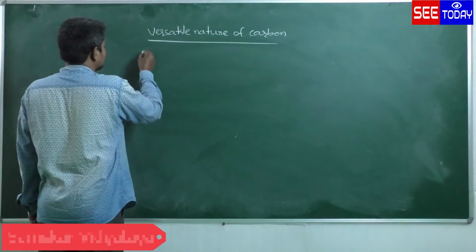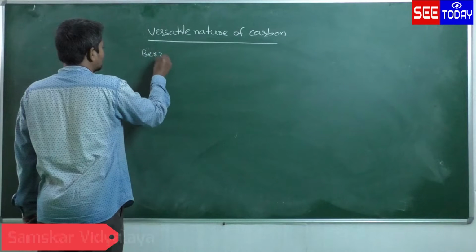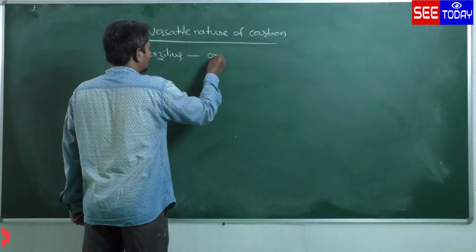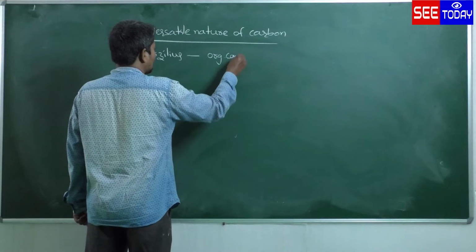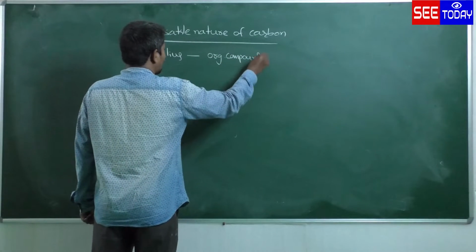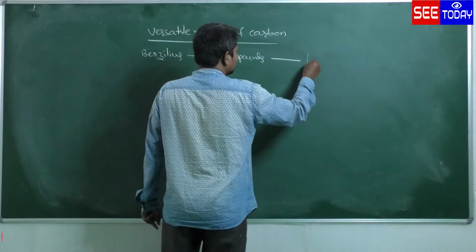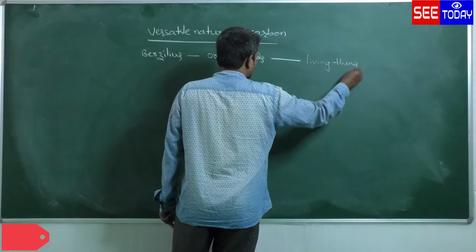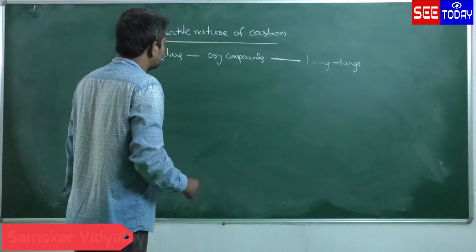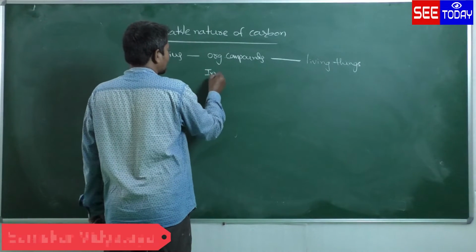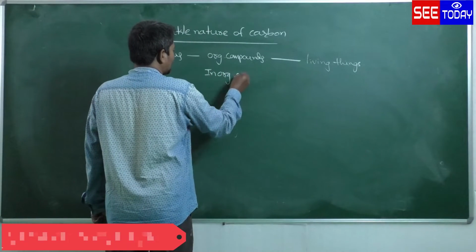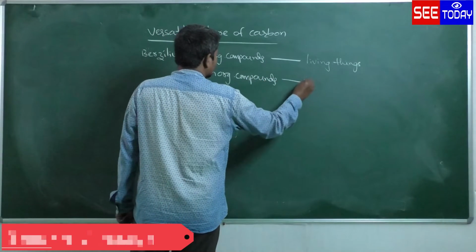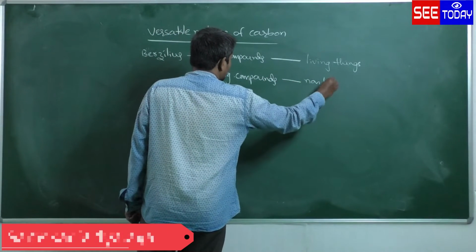See here, in earlier days, according to Berzelius, organic compounds are obtained from living things, and inorganic compounds are obtained from non-living things.